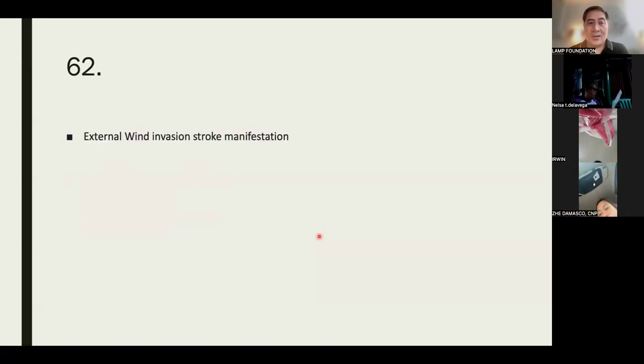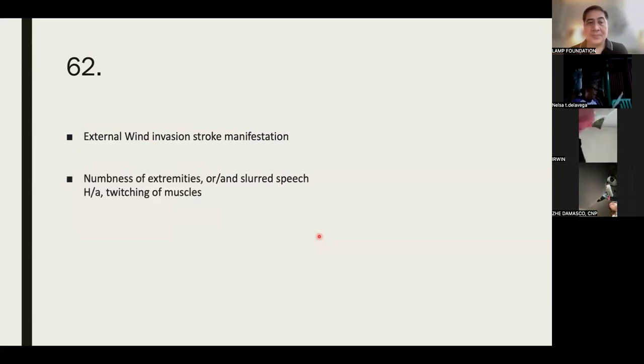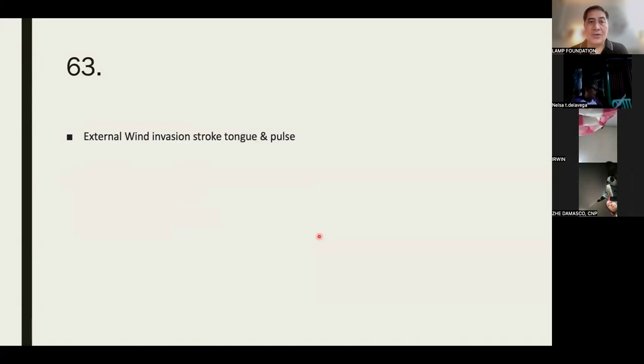Next, external wind invasion stroke manifestation. There would be numbness of extremities, slurred speech, headache, twitching of muscles. Very good. What about the tongue and pulse? The tongue would be thick with white coating. The pulse would be floating. Remember there is already an impact. So the coating would be thick and white, the pulse is floating, and that means it's external.